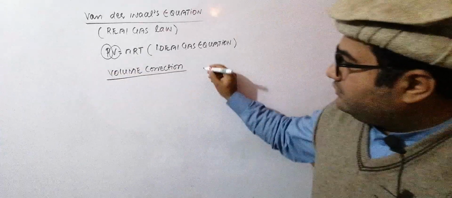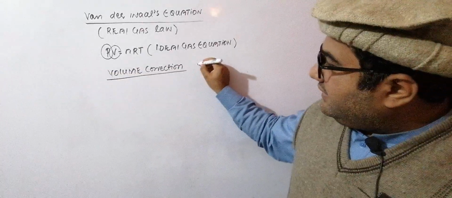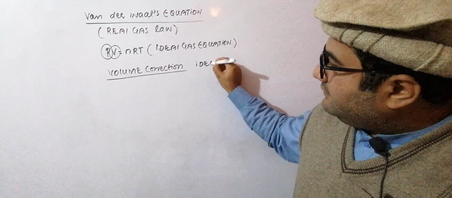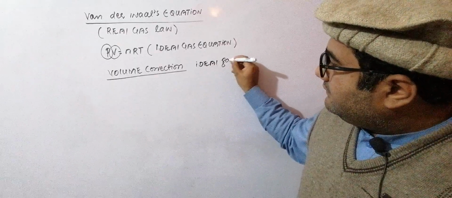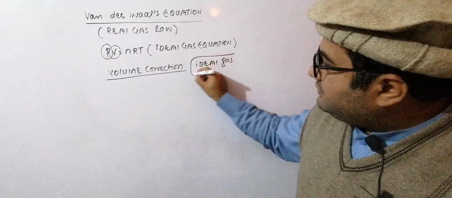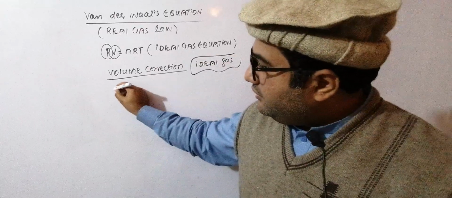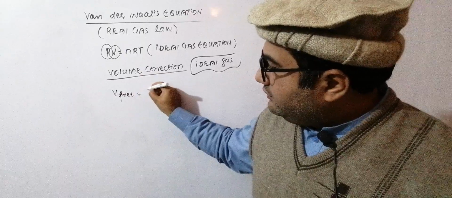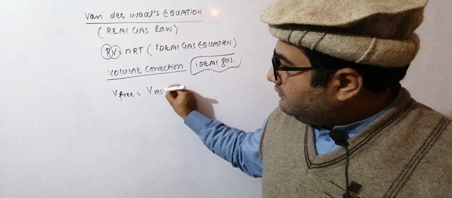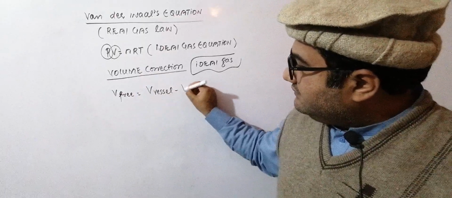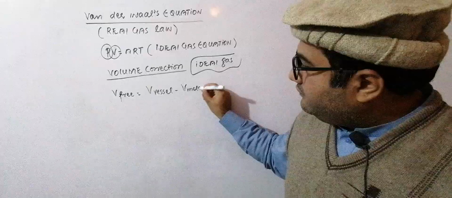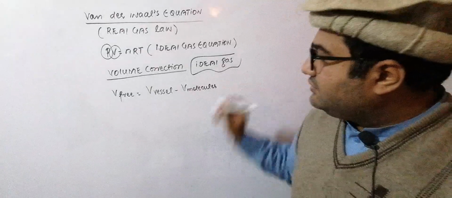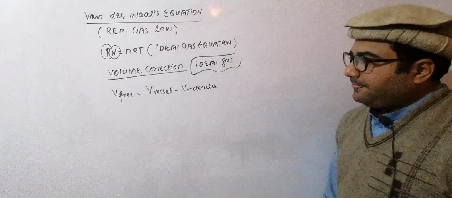Now let me tell you that in case of an ideal gas, we write the free volume as equal to volume of vessel minus volume of molecules, the actual volume of the molecules.